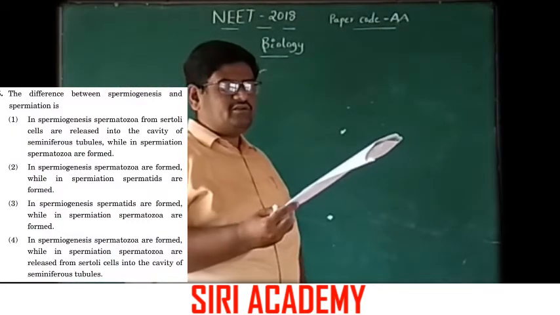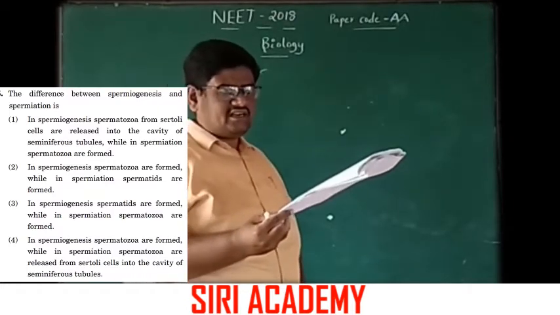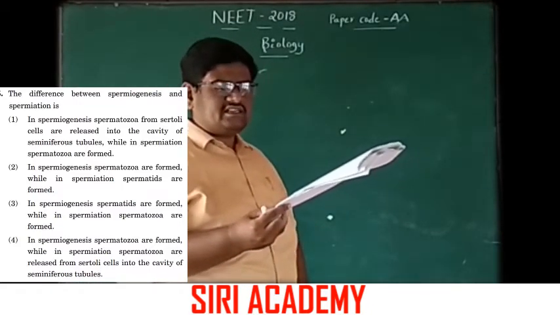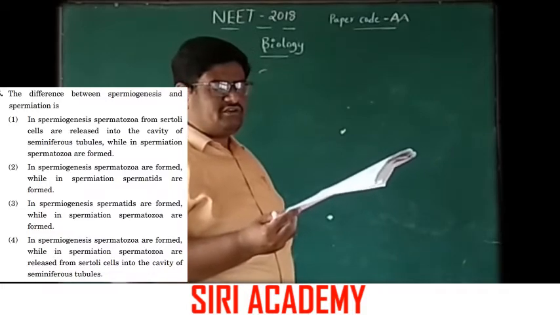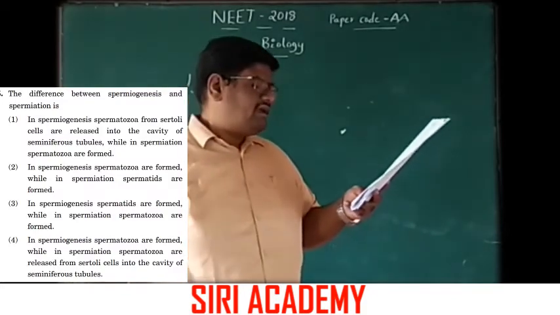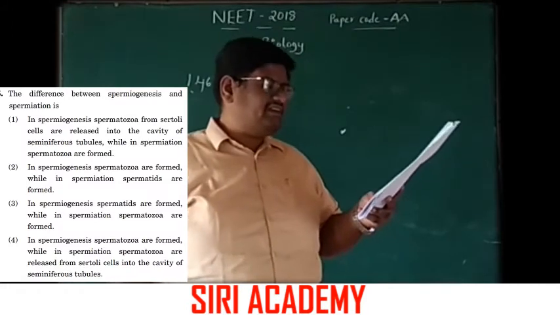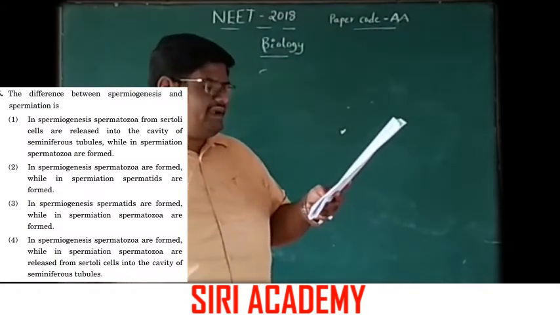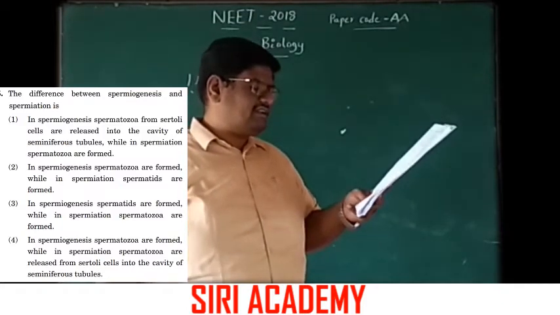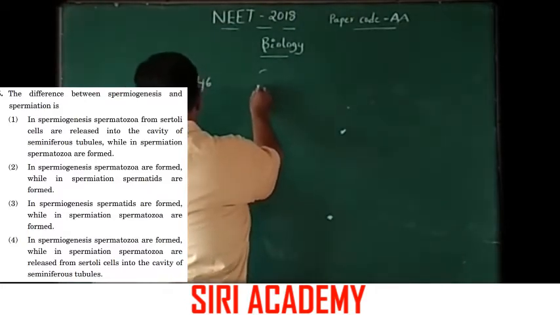Question number 146. The contraceptive Saheli: option 1 is an IUD. This is not an IUD, this is an oral contraceptive. Second, increases the concentration of estrogen and prevents ovulation in females. This is also not related to Saheli. Third, blocks estrogen receptors in the uterus, preventing eggs from getting implanted. Fourth, it is a post-coital contraceptive. Actually, Saheli is an oral contraceptive.